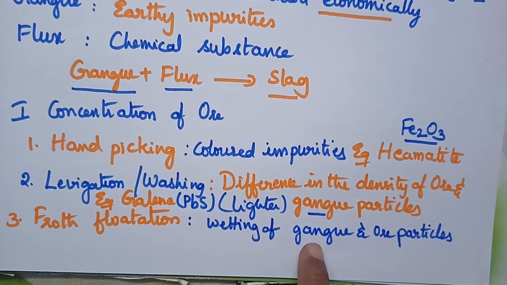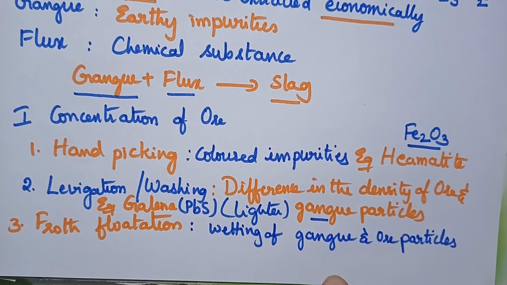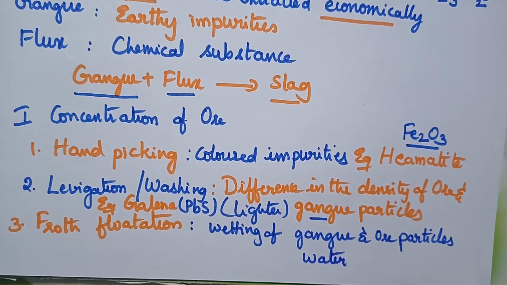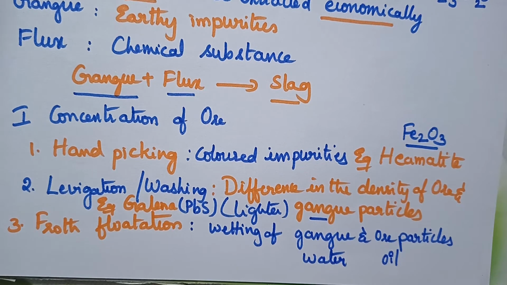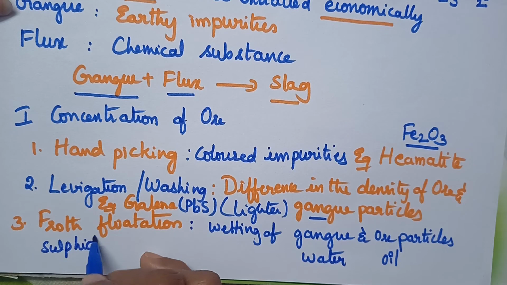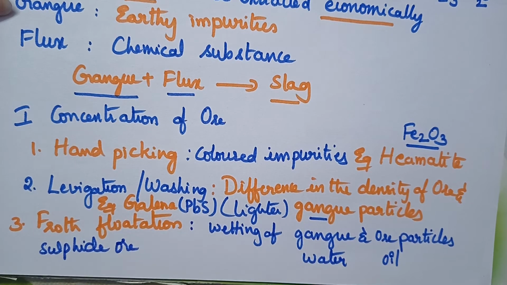The gangue particles can easily undergo wetting with water, whereas ore particles will associate with the oil. In general, sulfide ores can be purified through the froth flotation process.